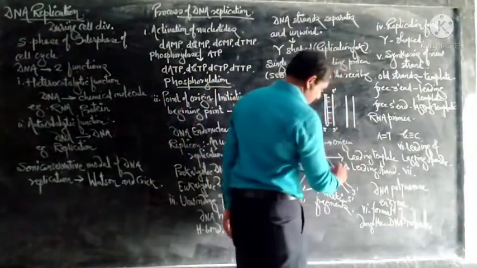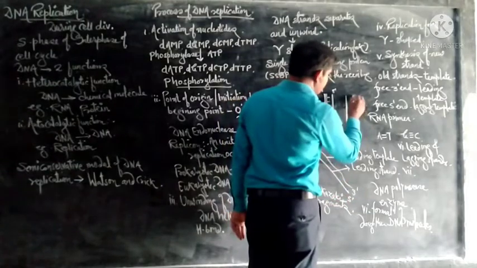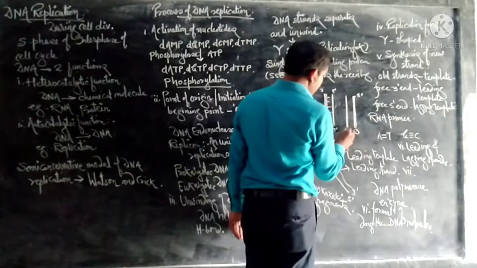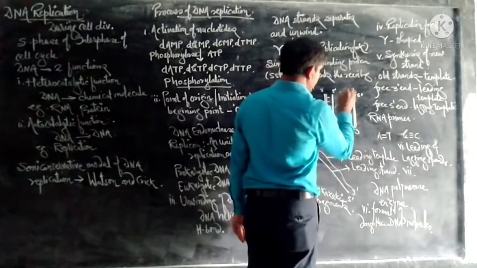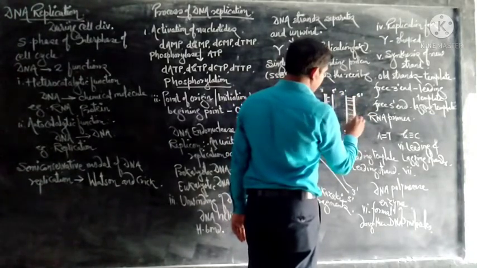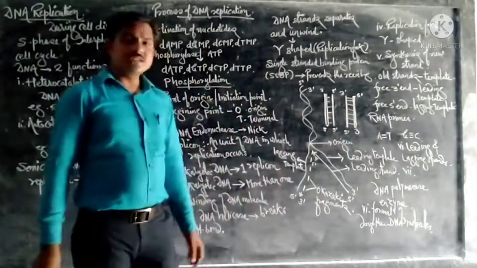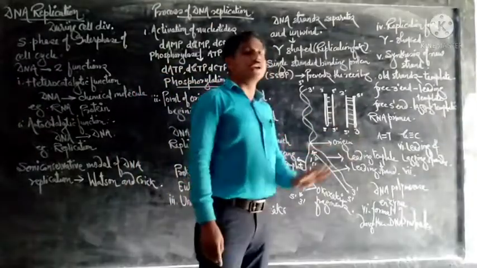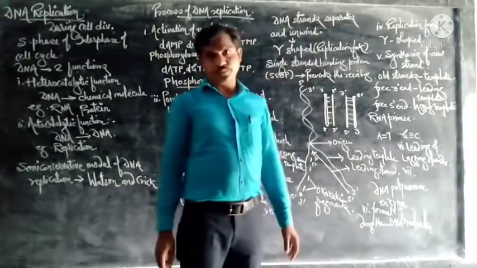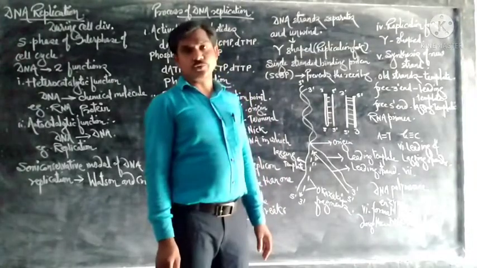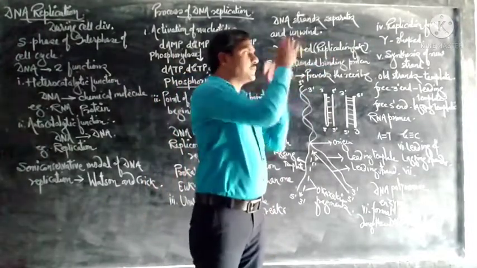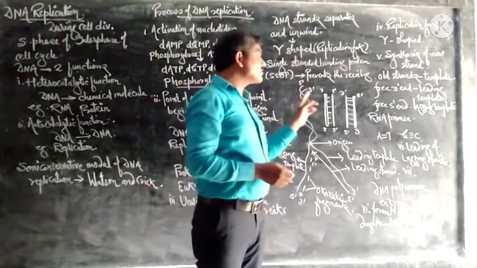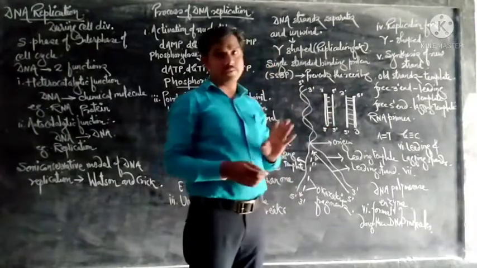This is another molecule. This is an old strand running in direction 3 prime to 5 prime, and this is a new strand running in direction 5 prime to 3 prime. So from a single DNA molecule, two daughter DNA molecules are produced, and both have a single strand from the parent DNA.